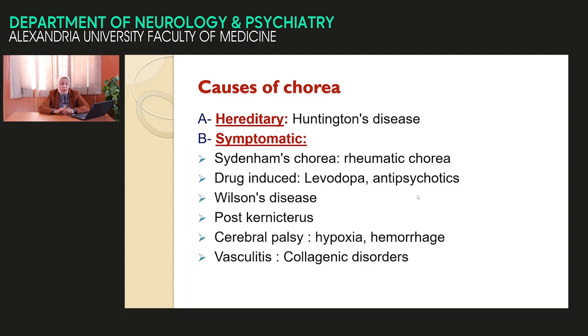It may be secondary to drugs like antipsychotics. It may be secondary to Wilson disease. Post-kernicterus, a child with hyperbilirubinemia, the bilirubin passes the blood-brain barrier, precipitates in the basal ganglia and induces a pathology. May be due to natal hypoxia, cerebral palsy. It may be secondary to collagen disorders like systemic lupus.